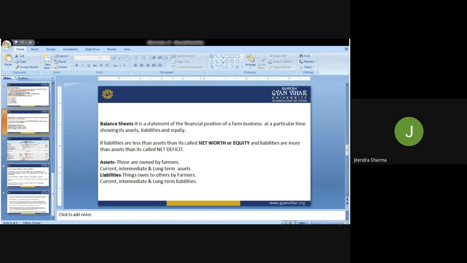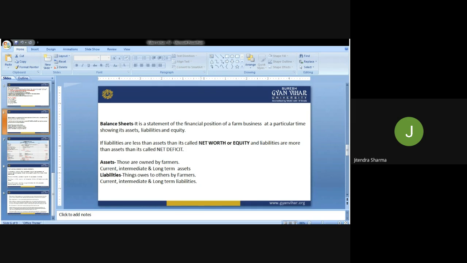It means whatever they own, they have the ownership of, all these things we call the assets. And liabilities are things owed to others by farmers. For example, a bank loan: the product of the bank is finance, the amount of money which they give to the farmer.